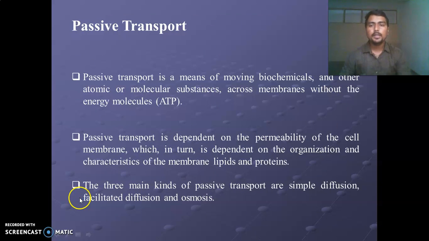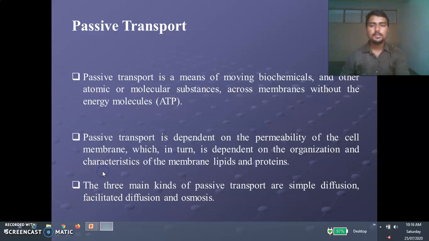Now, firstly, we will see passive transport. Passive transport is the movement of biochemicals and other atomic molecules or substances across the membrane without energy molecules, which is ATP, also called adenosine triphosphate. Passive transport depends on the permeability of the cell membrane, which in turn depends on the organization and characteristics of the membrane lipids and proteins. There are three kinds of passive transport: simple diffusion, facilitated diffusion, and osmosis.